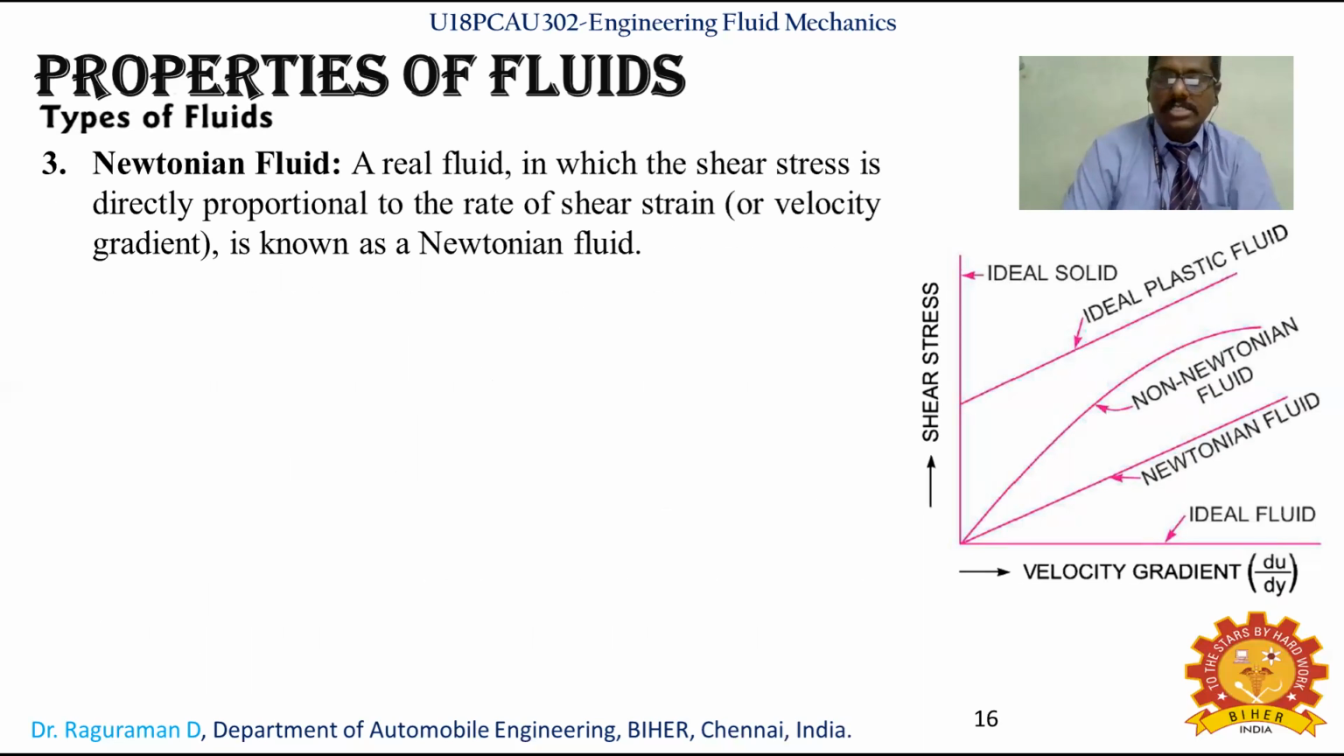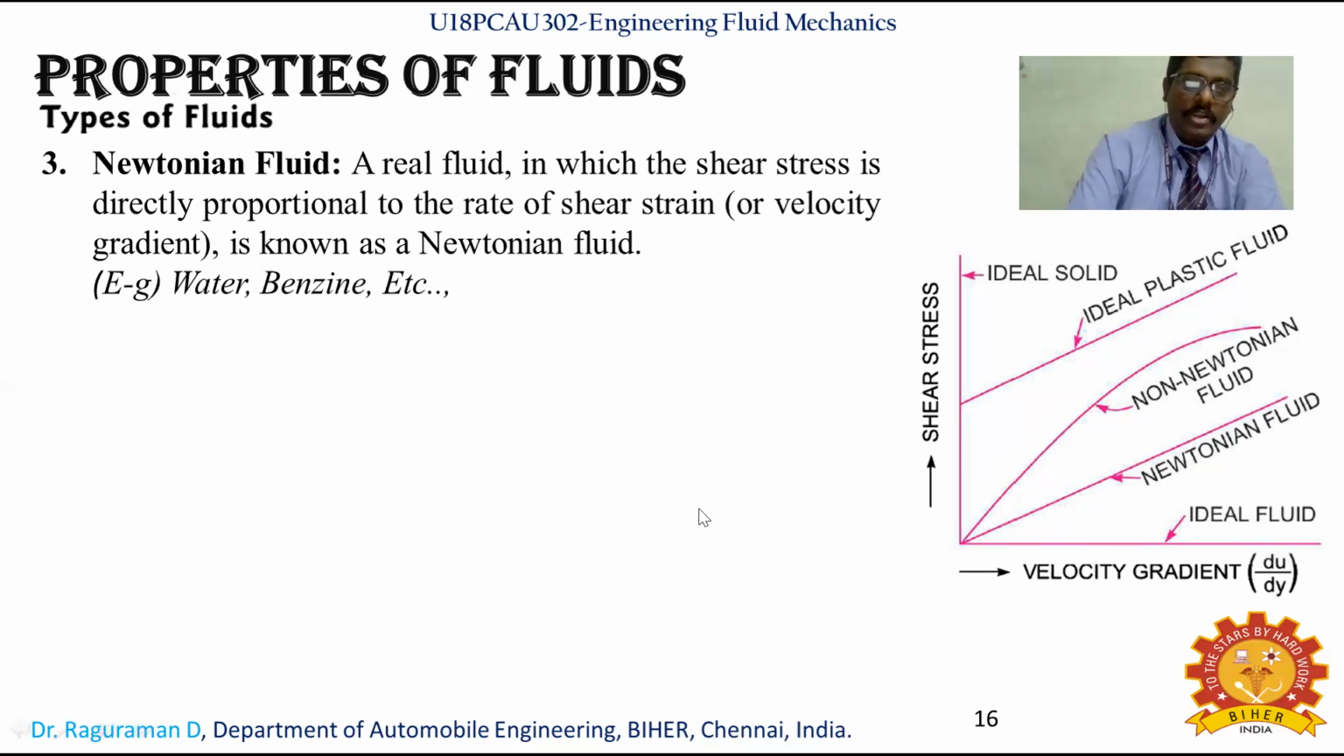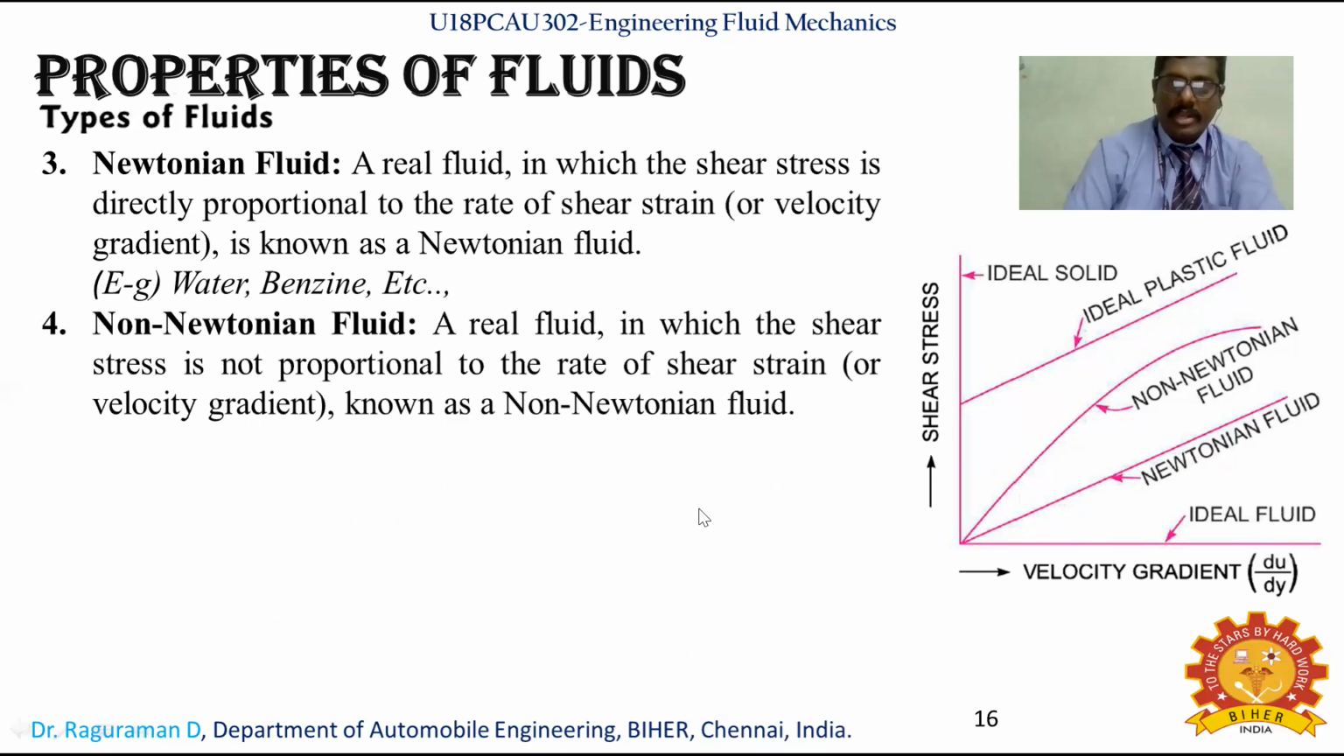For Newtonian fluids, the line itself you can see has a linear relation. You are seeing a straight line. So a linear relation exists between velocity gradient and shear stress, a direct proportionality between shear stress and the rate of shear strain, that is, the velocity gradient. That is what you will call a Newtonian fluid. Examples of Newtonian fluid are water, benzene, etc.